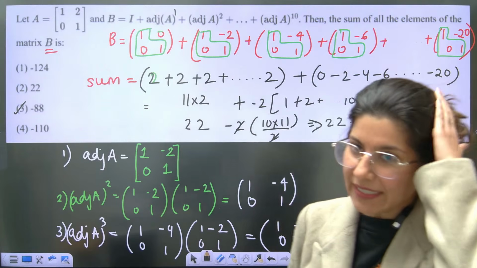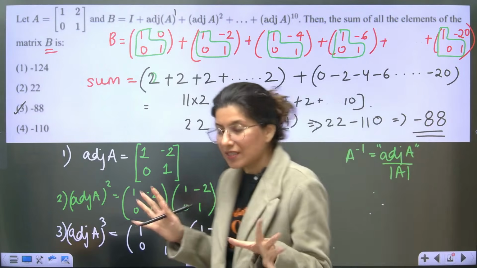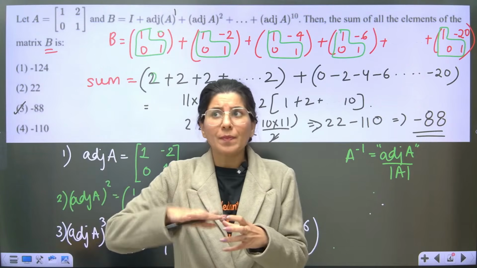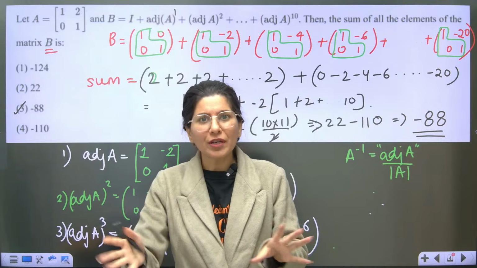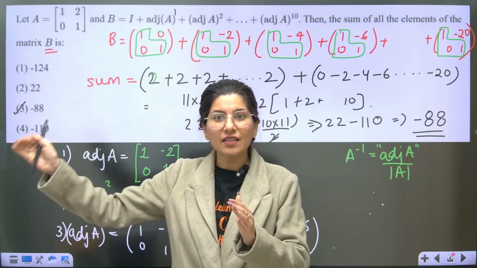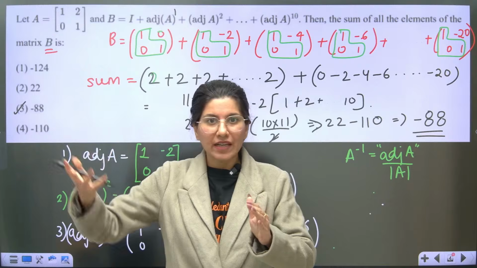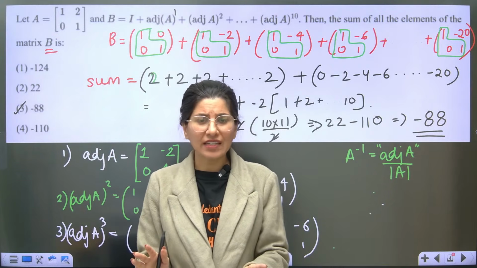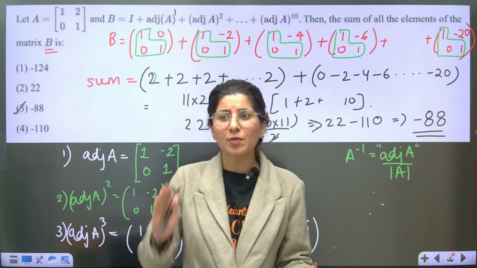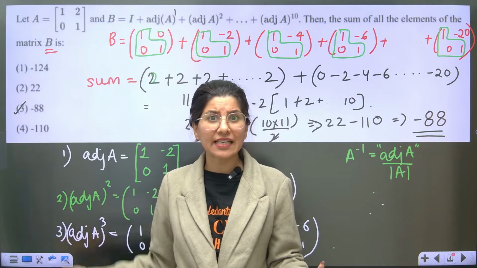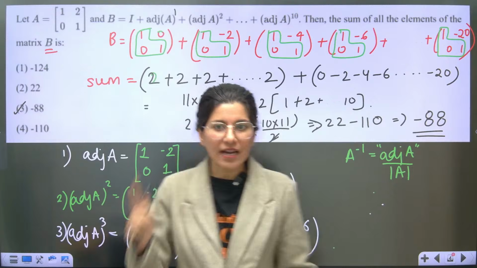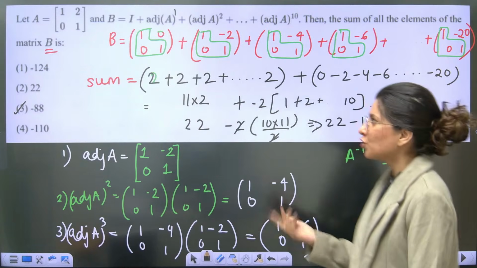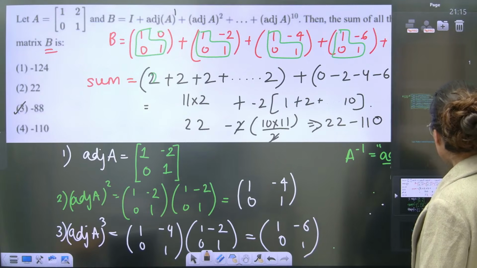Perfect. Getting it? So now, whenever you see power of A or power of B matrix or power of adjoint of any matrix, powers are like that. Powers up to cube we can calculate. Power 4 also we can calculate. But if the question is talking about power 5, 6, 7, 8, 9, 10, 11, 12, then you have to understand it as a pattern based question. Got it? Done.